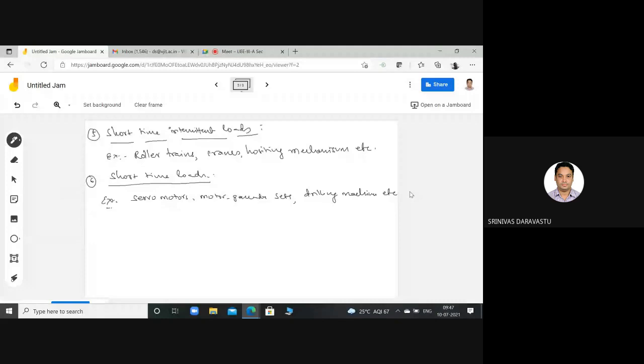Okay, now next one is classification of loads with respect to the duty cycle.